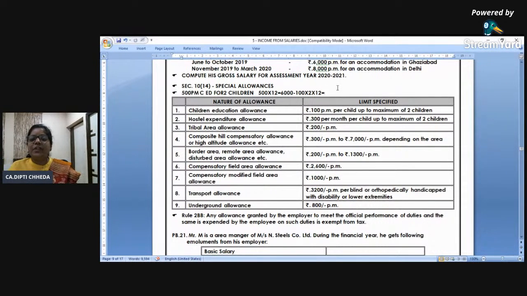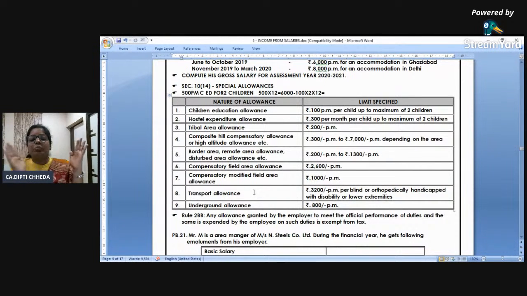मैम यहाँ 2 लिए तो यहाँ क्यों नहीं लिए? Because this is 500 per month for 2 children. And if they give 500 per month per child, then you go in routine. So children education allowance exempt 100, hostel expenditure allowance exempt 300, and your transport allowance.